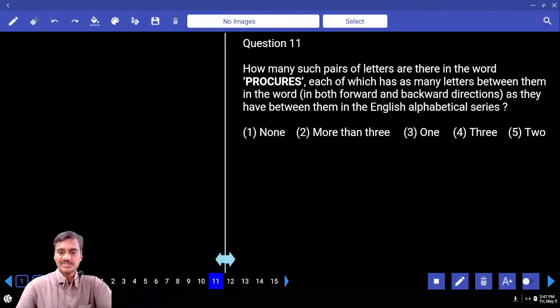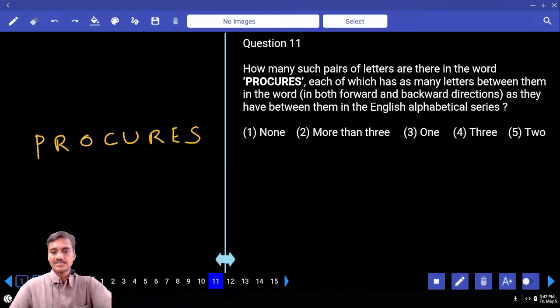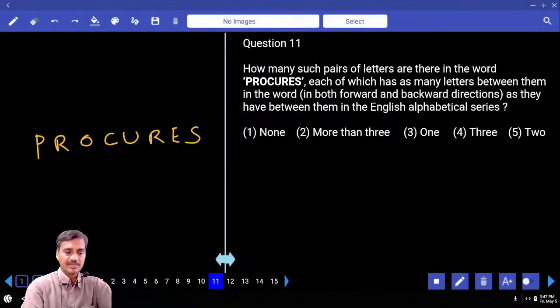11. How many such pairs of letters are there? The word is procures, P-R-O-C-U-R-E-S. Now in this word procures, how many such pairs of letters are there? Now starting with what? P. P, Q, R, S, T, U, V, W. R, S, T, U, R and U. S, T, U, V, W, X.